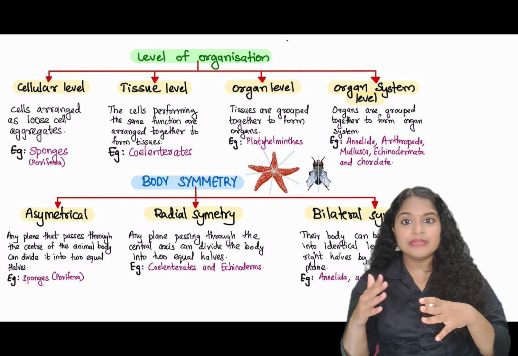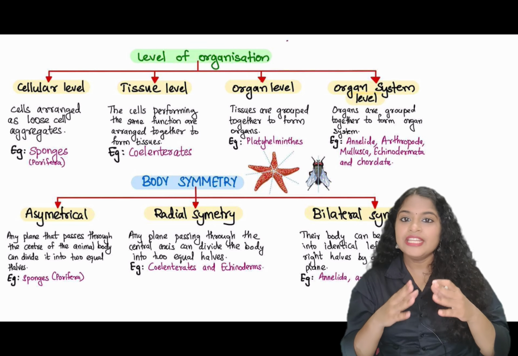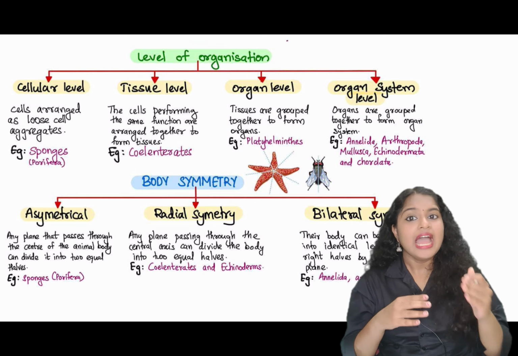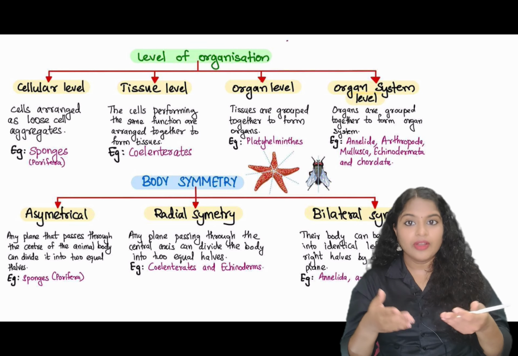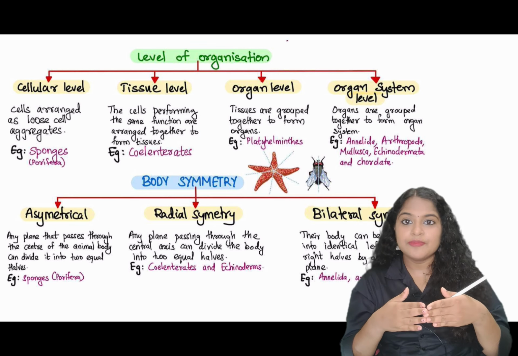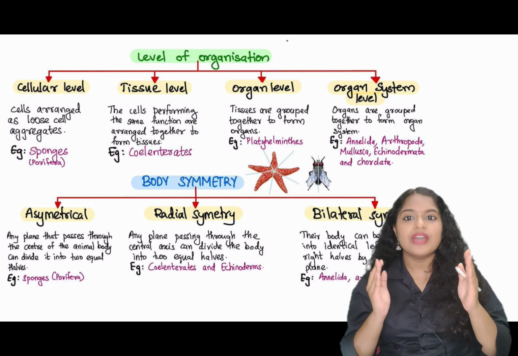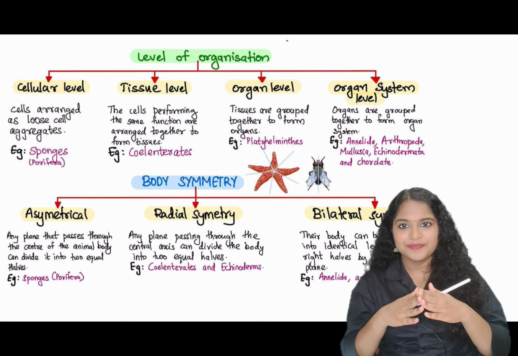Example, from Aschelminthes to chordates. In your NCERT, Aschelminthes is not given under organ system level of organization. But still, in the explanation of Aschelminthes, it is given as organ system level of organization. So you have to include Aschelminthes also in this.